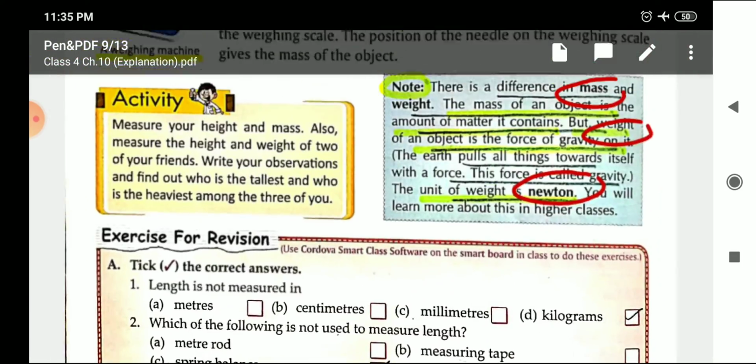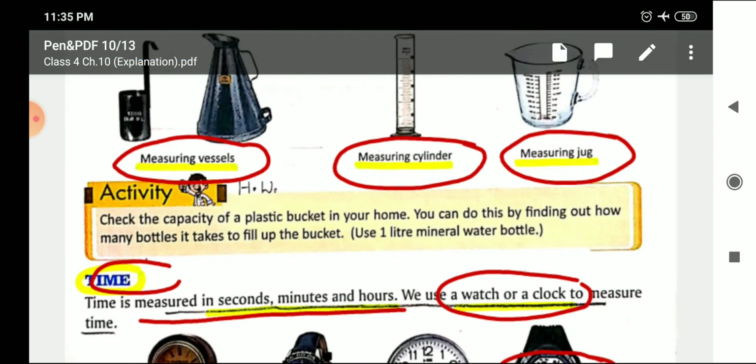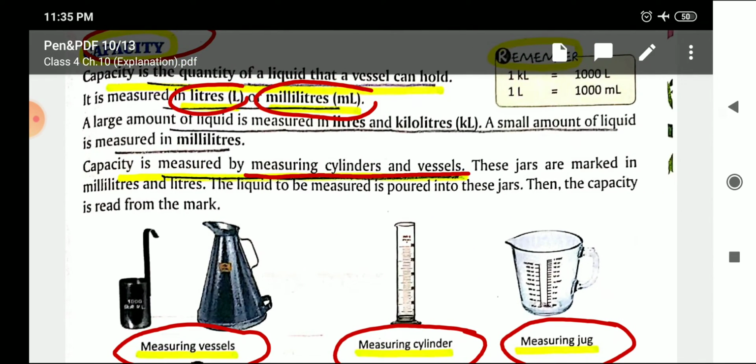Then the third topic was capacity. Which are the main units to measure capacity? Milliliter or liter. And which are the main instruments to measure capacity? Measuring vessel, measuring cylinder or measuring jug.